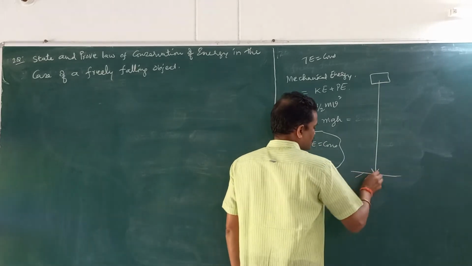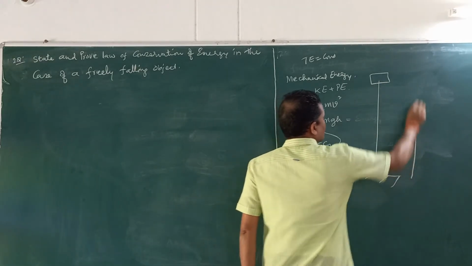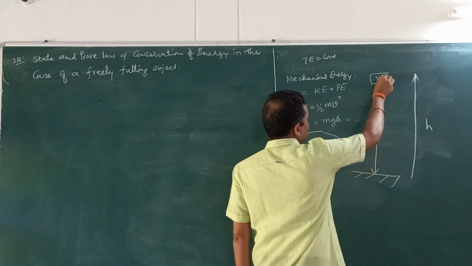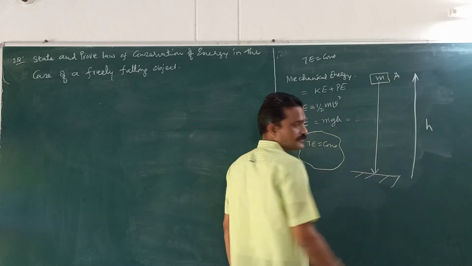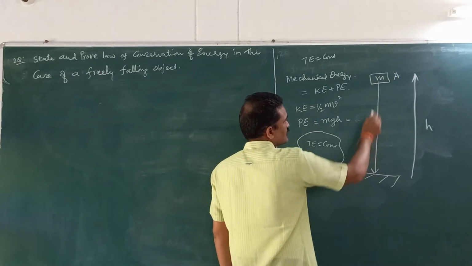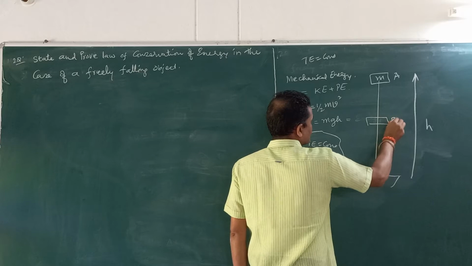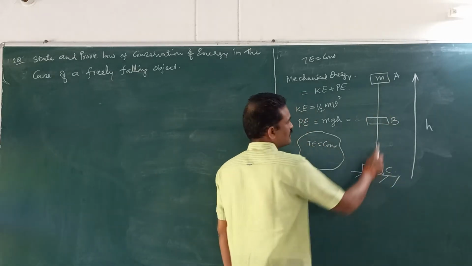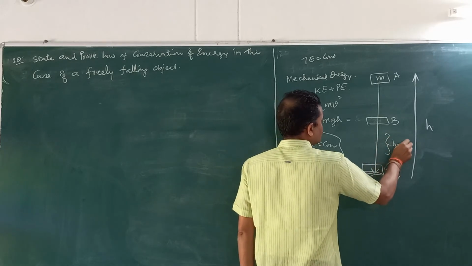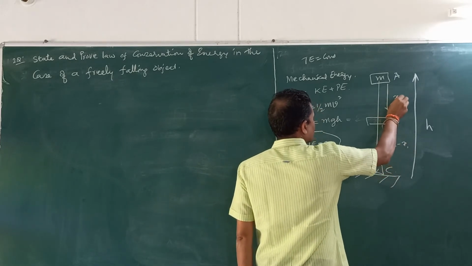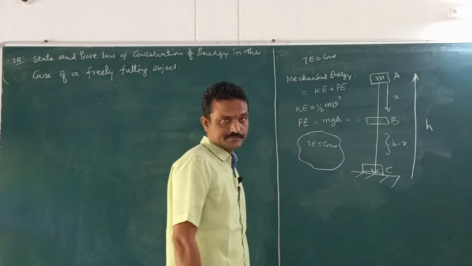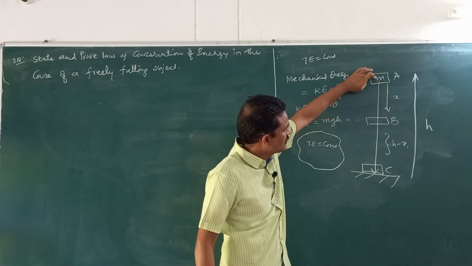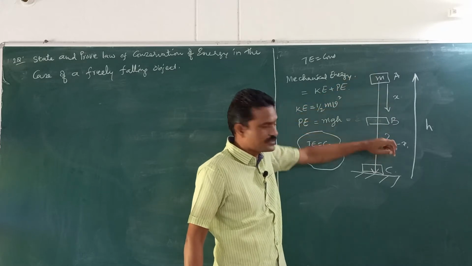Suppose this is the earth, and at a height h from the ground, some object is placed whose mass is m. So, it is at a position A. I am allowing it freely to fall. So, I am considering 3 points on its path. The first point is at a height h. The second point is at a height of h minus x, because it has fallen a distance of x. So, if the distance travelled by the object from A to B is x, then the remaining height is h minus x.